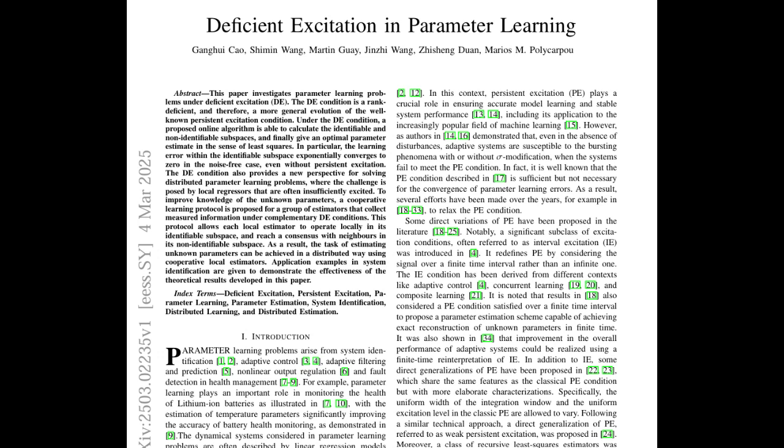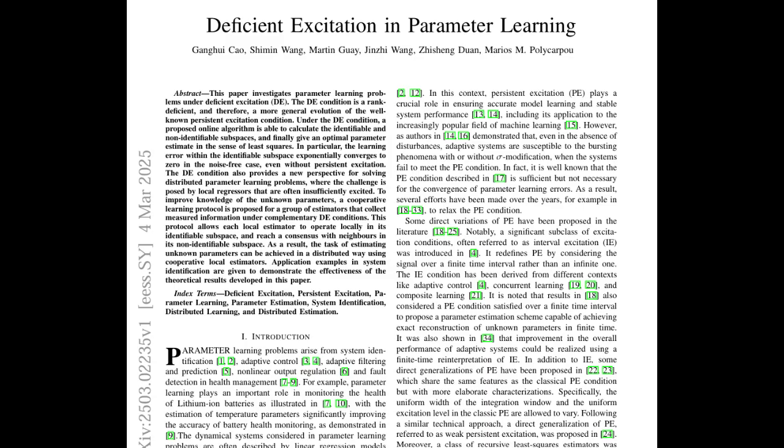Right. The paper talks about parameters, which I think of as the secret recipe a system needs to understand and predict the world around it. Imagine you're trying to recreate your grandma's famous cookies, but you only have half the recipe. You might be able to get close, but it won't be quite the same. You're missing key ingredients, or in this case, key data. Exactly. The paper calls this deficient excitation, or DE for short. It's basically when the data you're using to learn is missing important pieces. And it's not just about having less data, it's about missing specific types of information.